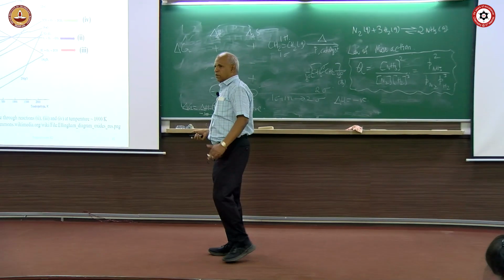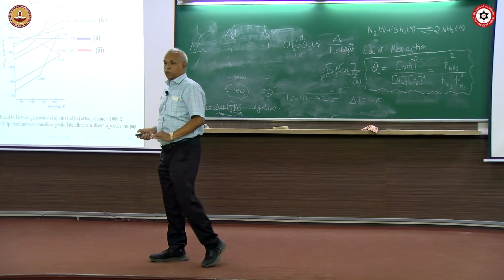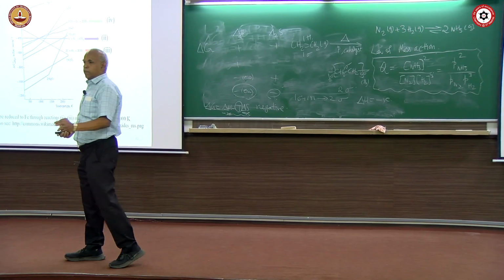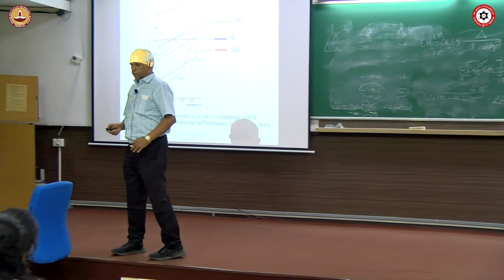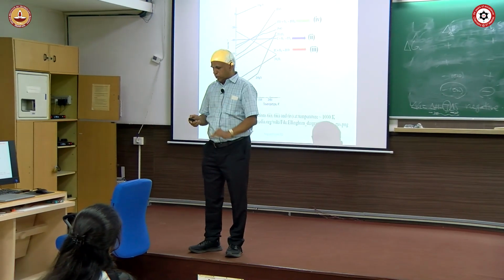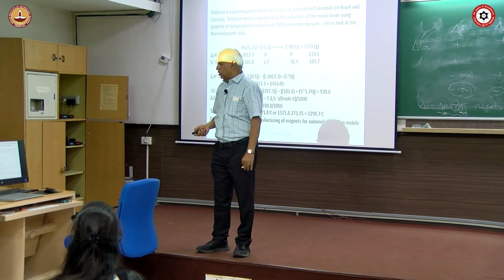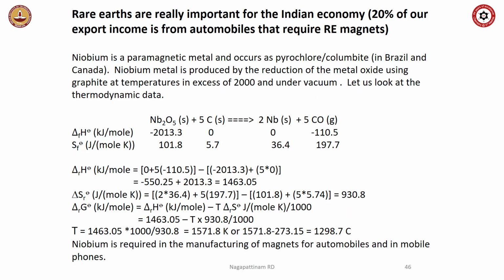Why aluminum oxide? Which form of carbon will be useful for reducing aluminum oxide to aluminum, nickel oxide to nickel, like that. But I will give you one example which I worked out for you just 1 hour before the class. I thought it will be very relevant because niobium is a paramagnetic metal.